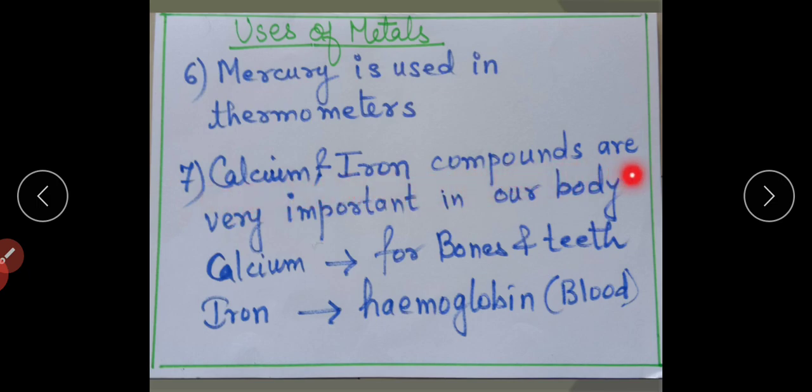Calcium and iron compounds are very important in our body. Calcium is important for bones and teeth. And we all know iron is there in hemoglobin. Hemoglobin is the pigment which makes our blood appear red in color. And hemoglobin also helps in transport of oxygen, that we have learned in class 7th, right?